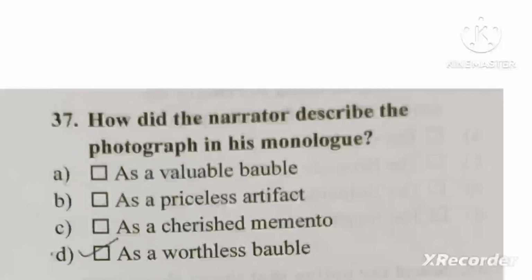The next question is, how did the narrator describe the photograph in his monologue? This is also important. He called his photograph a so-called photograph, which the photographer changed a lot. So he called it a worthless bauble, an inexpensive bauble. Bauble is inexpensive jewelry, not important. It was of no use for our narrator. So remember this word, bauble. A worthless bauble will be the answer.